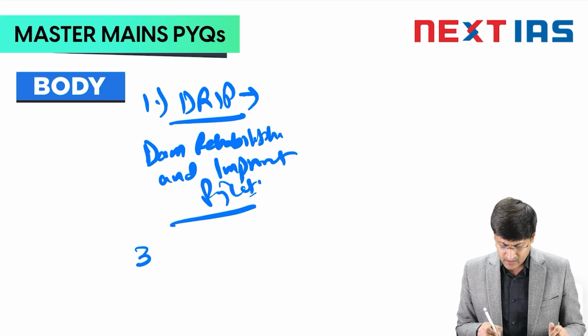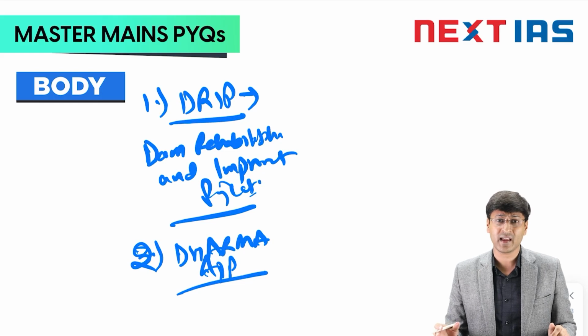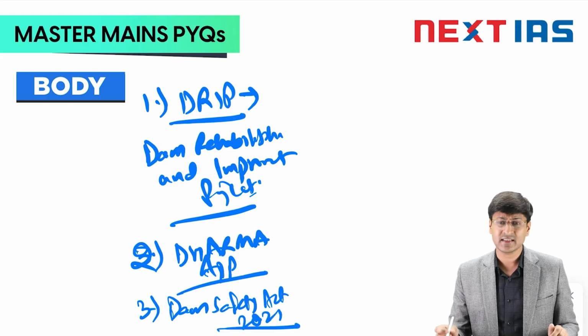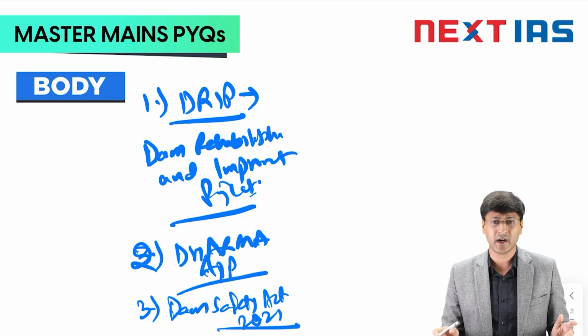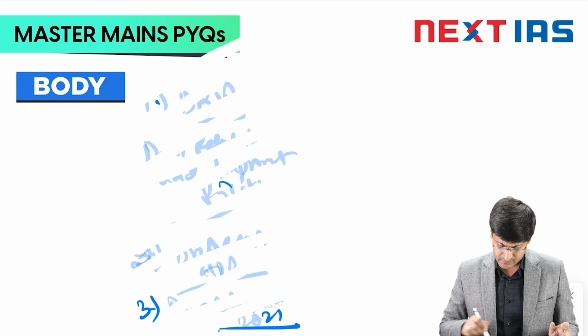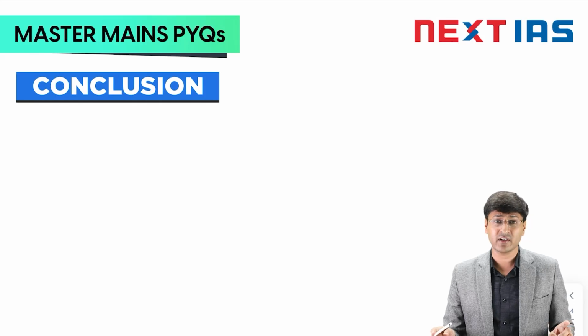Another second step that was taken was the Dharma app portal. The main aim of this portal was to take help of artificial intelligence in ensuring dam safety. Third will be the Dam Safety Act of 2021. It also gave certain guidelines, and certain agencies were formed as part of this act. These were certain steps that have been taken by the government to minimize the havoc created by dam failures in India. So this was all about my body part. Basically it was a 10 marker and I had limited 150 words to go by.